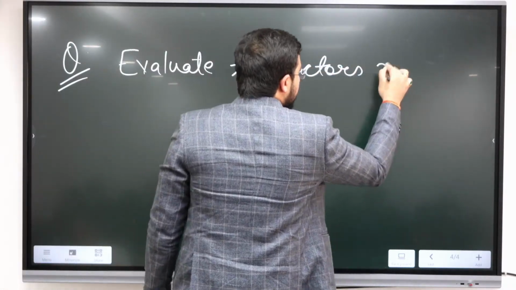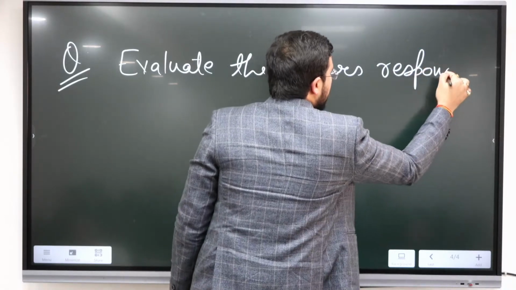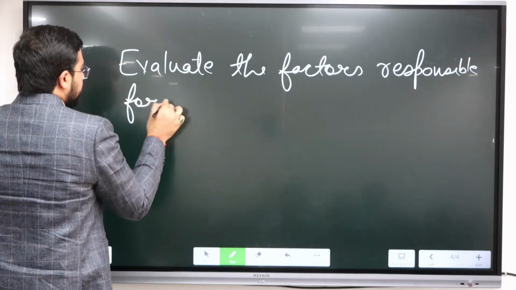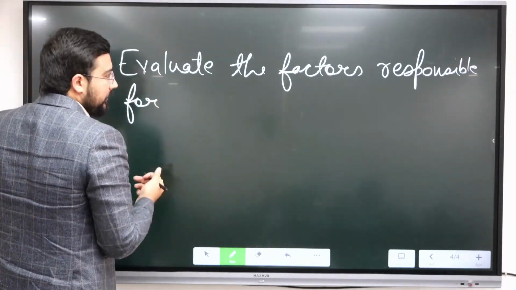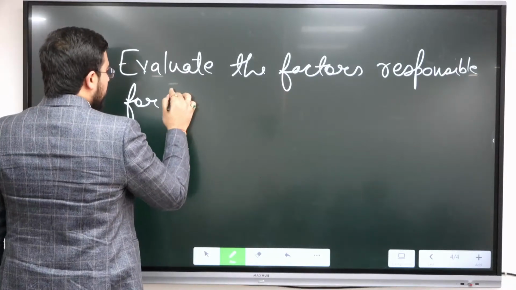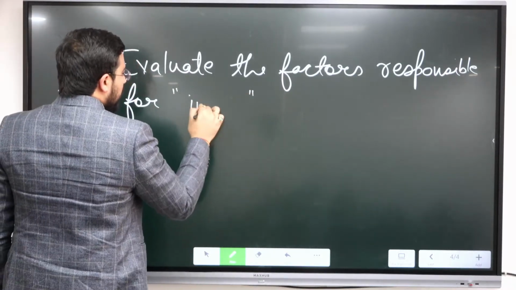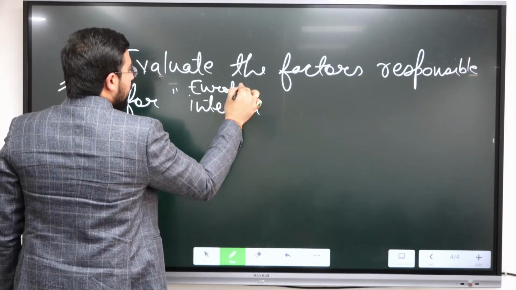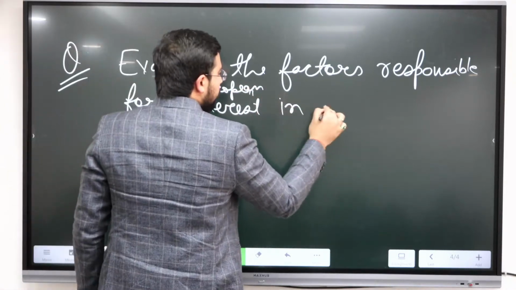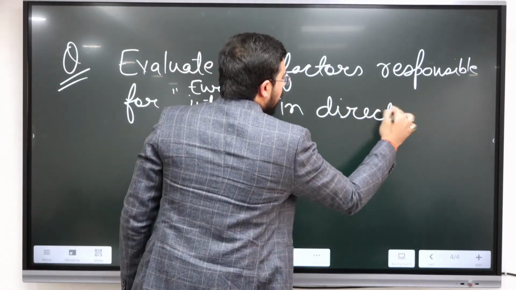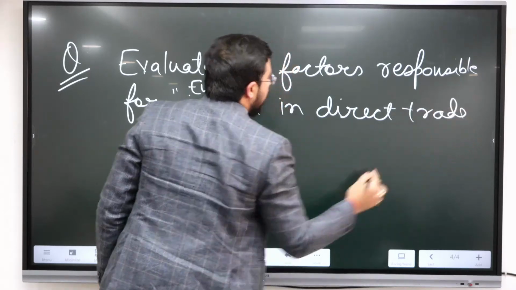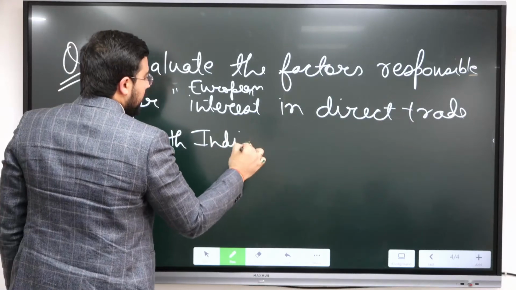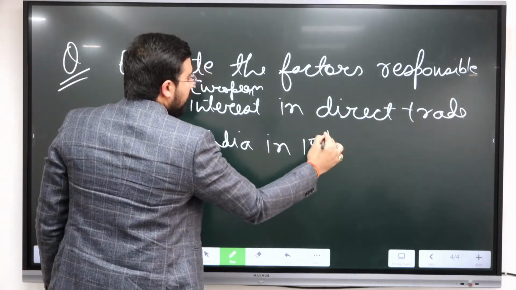Evaluate the factors responsible for European direct trade with India in 15th century.